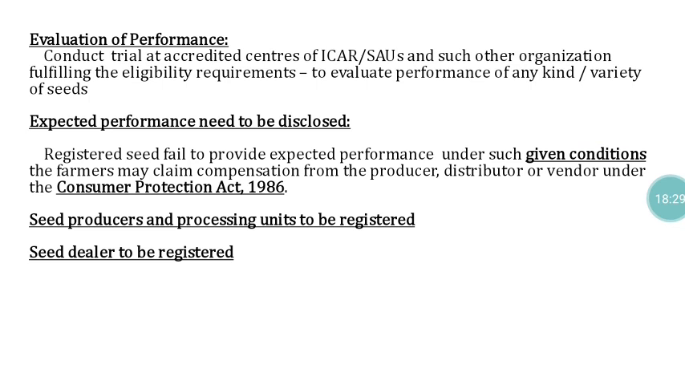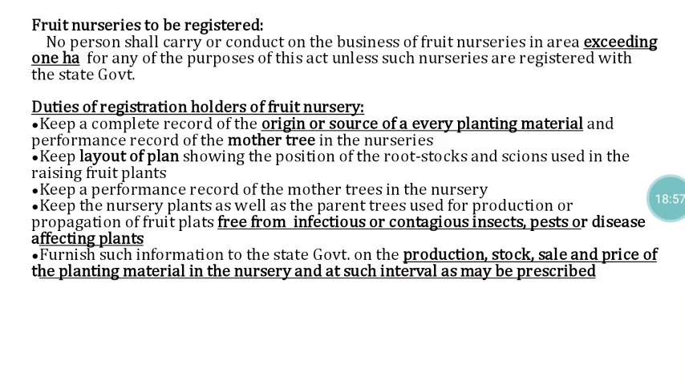Anyhow, at the time of registration of the variety, whoever developed that particular material has to furnish the details of expected performance of the variety, and that needs to be disclosed. Apart from the registration of the variety or kind, the seed producer and seed processing unit also need to be registered with the state government, and the seed dealer also needs to be registered with the state government. Apart from these things, fruit nurseries also need to be registered.